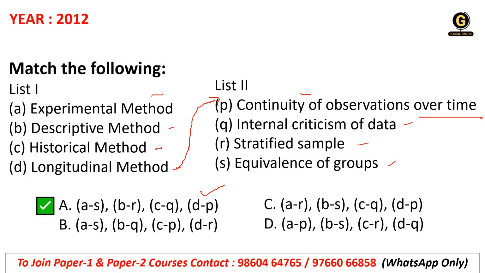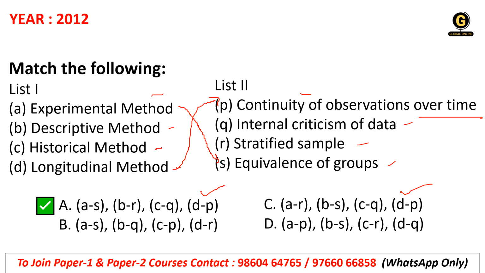Okay, here it is matching and here it is matching. Okay, next we need to find out the second option, whichever you know: experimental method, that means it should be equivalence of groups, correct? It should be equivalence of groups, because it needs the control, that means it has a control and experimentation in the groups, so we need to make it equivalent, correct?